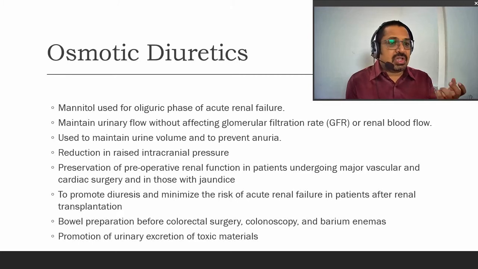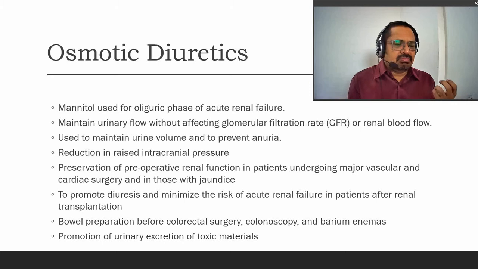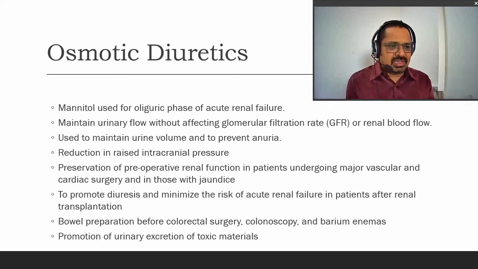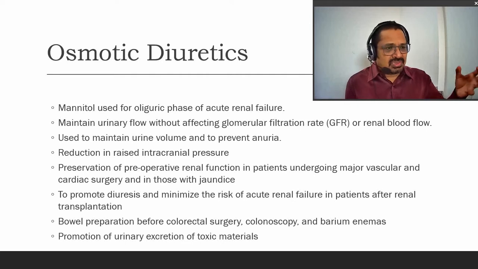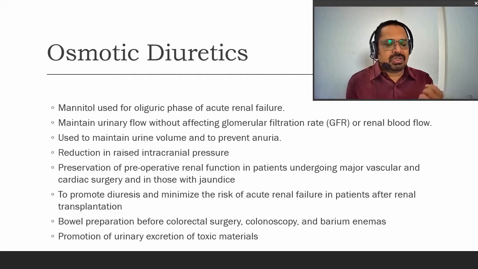Osmotic diuretics create an osmotic pressure, and in that way they produce diuresis, without affecting the glomerular filtration rate. So without affecting the glomerular filtration, it creates the osmosis, because they drain the water from the tubules. They maintain the urine volume and prevent anuria. There is a reduction in the rise of intracranial pressure. This is one of the main aspects of the osmotic diuretics. They reduce the intracranial pressure.